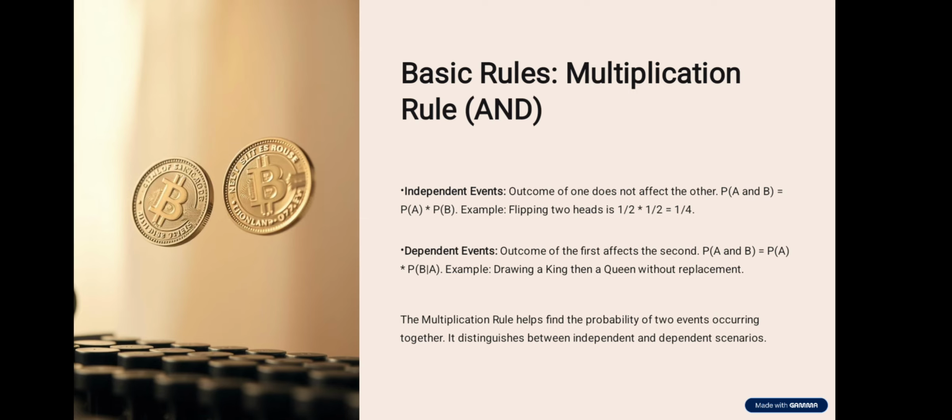Dependent events: the outcome of the first affects the second. P(A and B) is P(A) times P(B given A). Example: drawing a king, then a queen without replacement. The multiplication rules help find the probability of two events occurring together. They distinguish between independent and dependent scenarios.